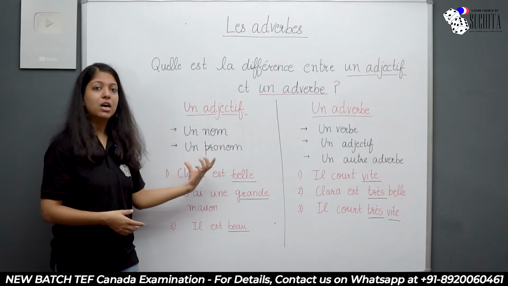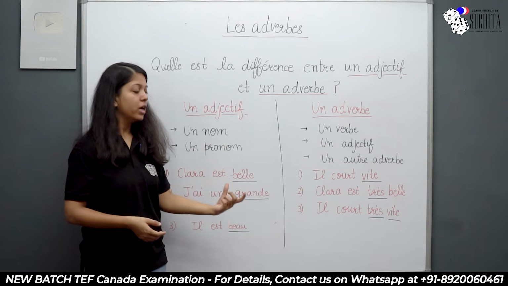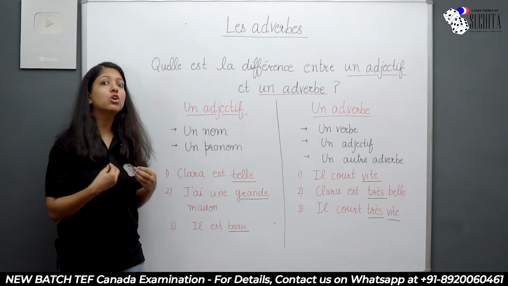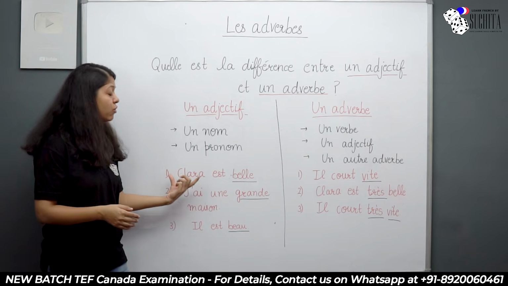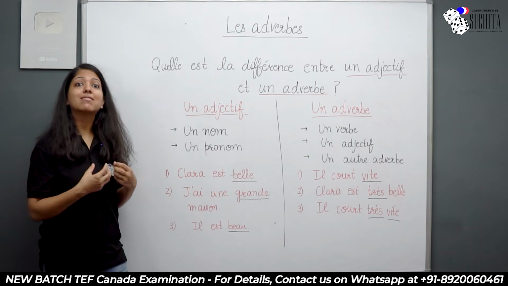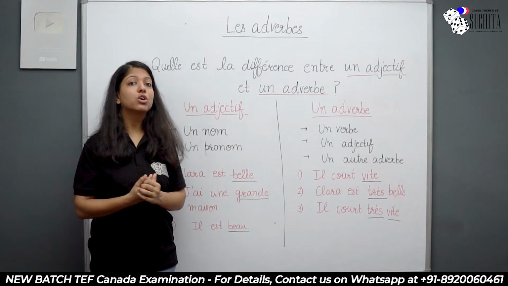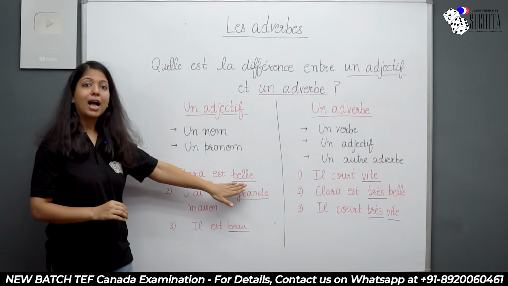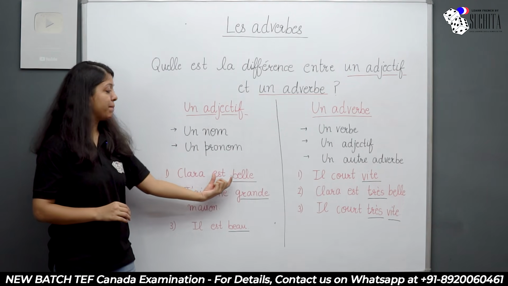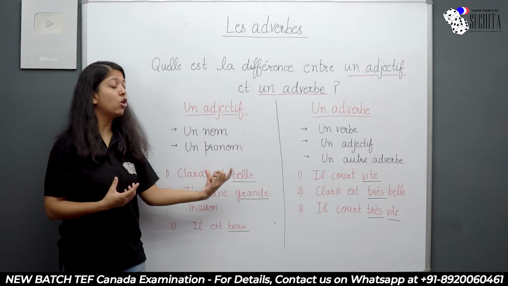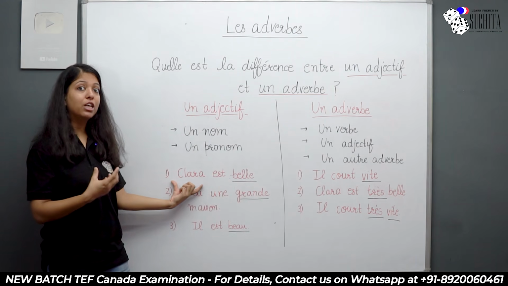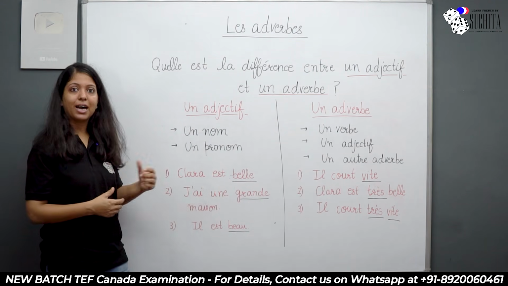Clara est belle. So Clara is beautiful. Now beautiful is telling me the quality of what? Beautiful is telling me the quality of Clara, and Clara is a noun. So something which tells you the quality of a noun is an adjective. So Clara est belle. Belle is my adjective because that's telling me the quality of Clara.